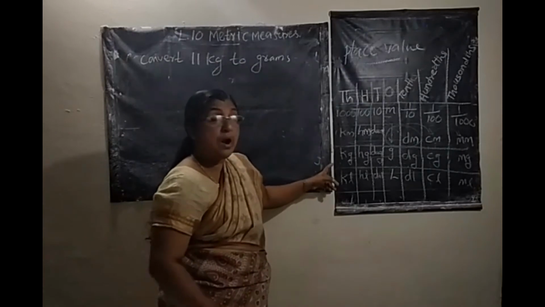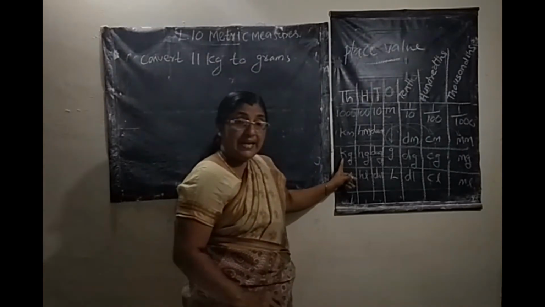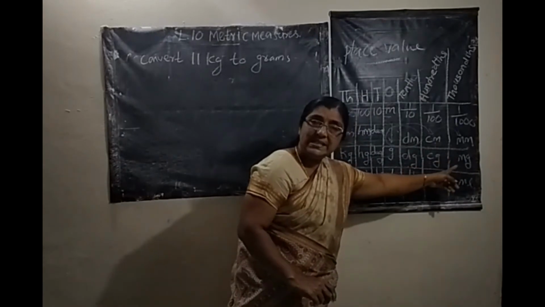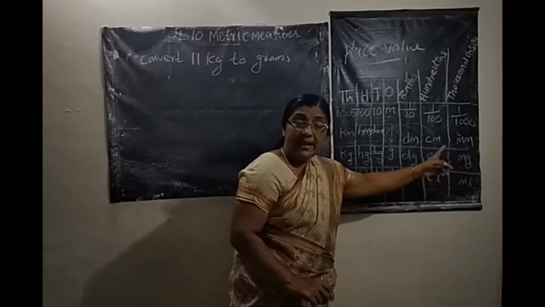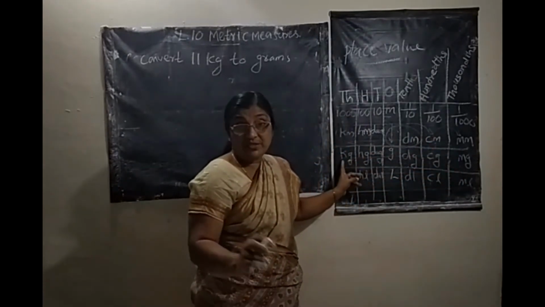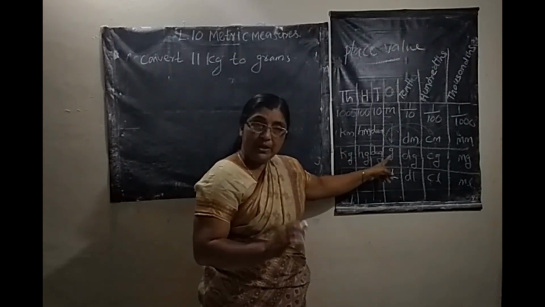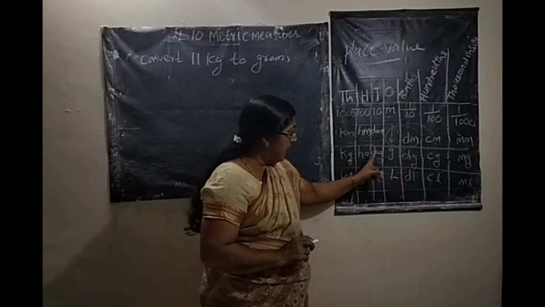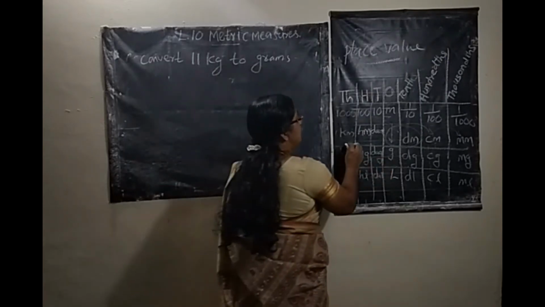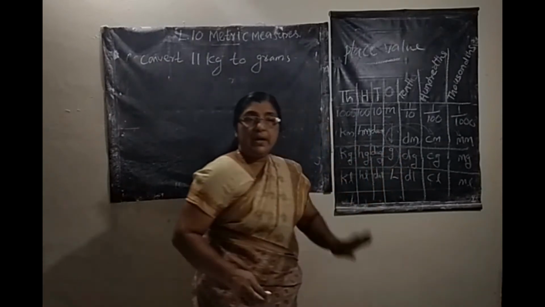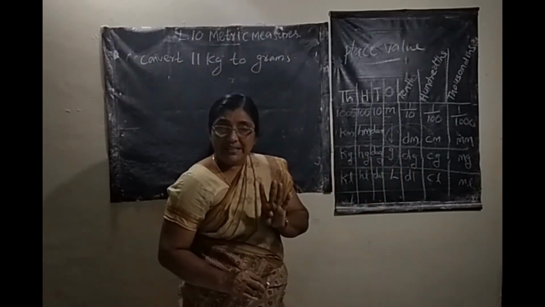Or we can count the columns. You study the units from higher to smallest orderly. You can count the columns. That is one of the clues. From kilogram to gram, how many columns? Kilogram, hectogram, decagram, gram. Here is 1, 2, 3, 4 columns. In 4 columns, you have to multiply with 1000.